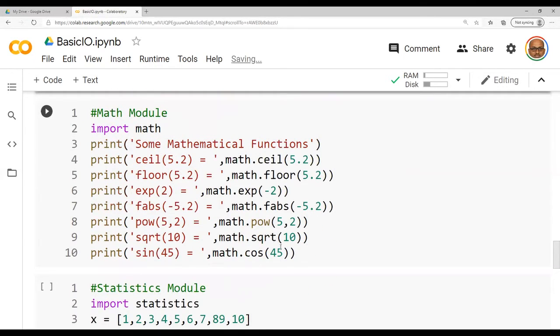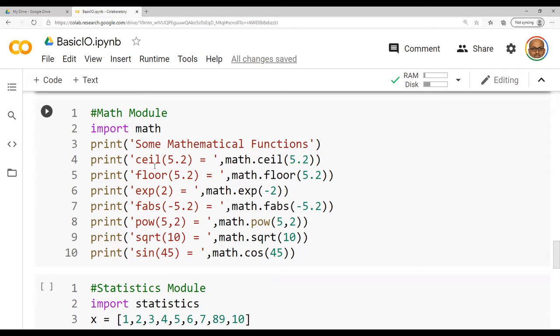Now we will move on to the math module. You do have many inbuilt functions present in this particular module called the math module. So let us discuss some of the functions. Here I am having the ceil function. Ceil means ceiling, the highest value.